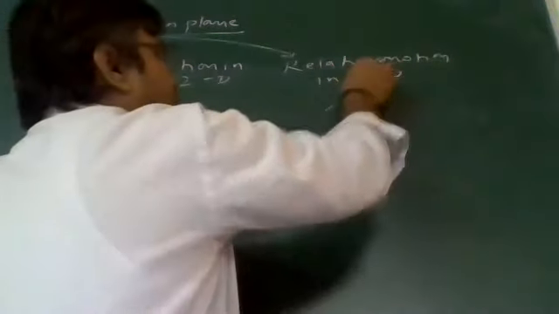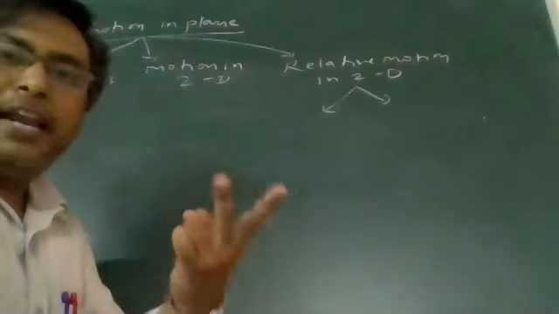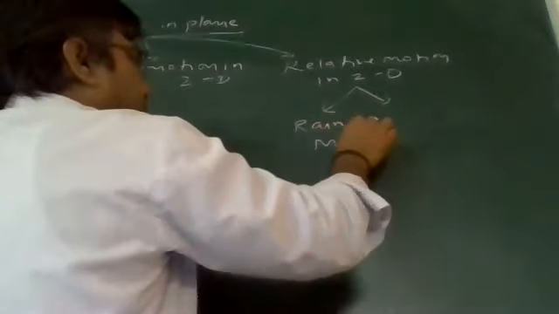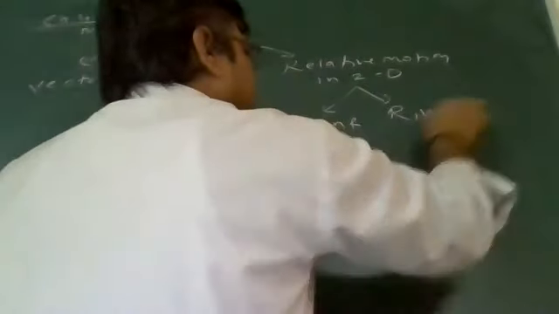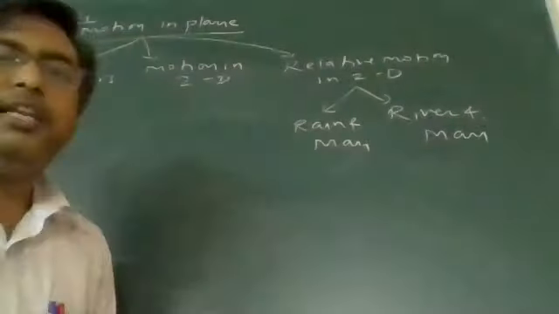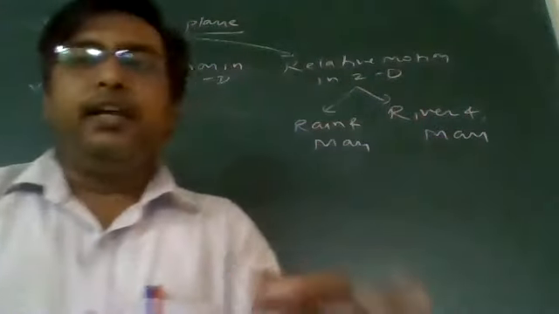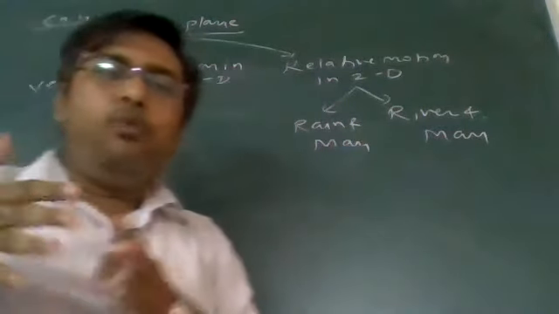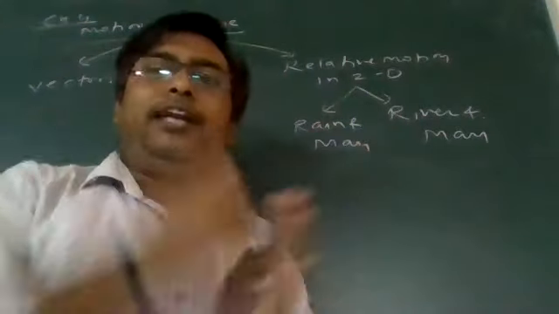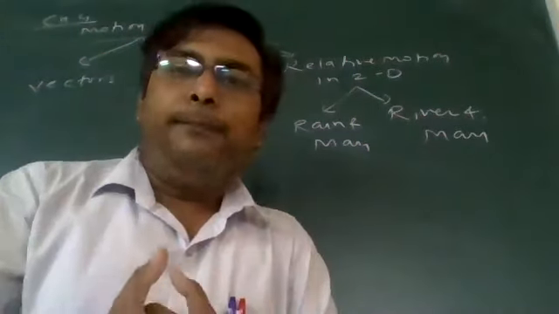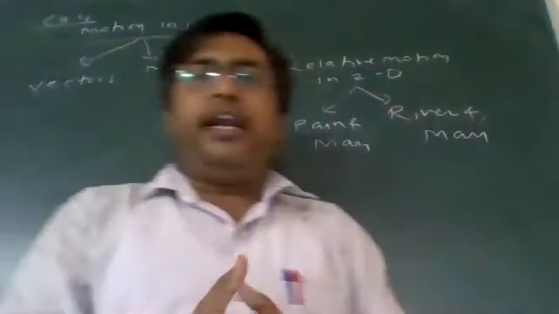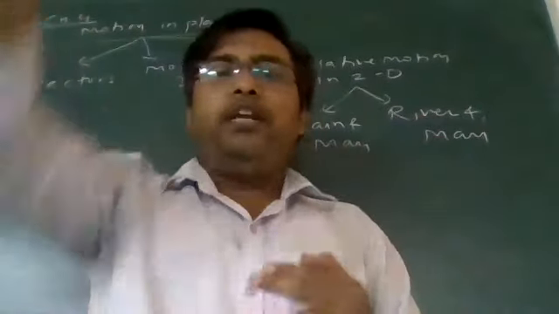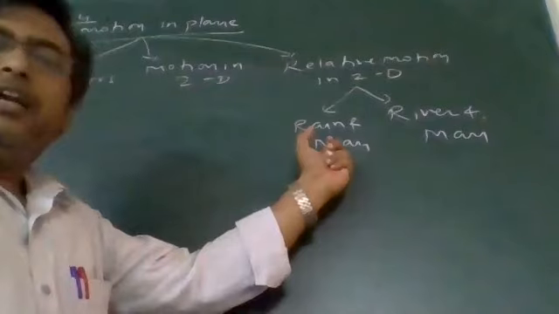When I am talking about relative velocity in two dimensions, there are two specialized categories of questions. One category is rain and man, and the second category is river and man. Rain and man questions say that when you are moving and rain is falling, in which direction you have to hold your umbrella. You have seen many times that when you are studying, rain is falling vertically, but when you start to move, you see rain coming in front of you. So how the direction of rain changes, we discuss at that point.